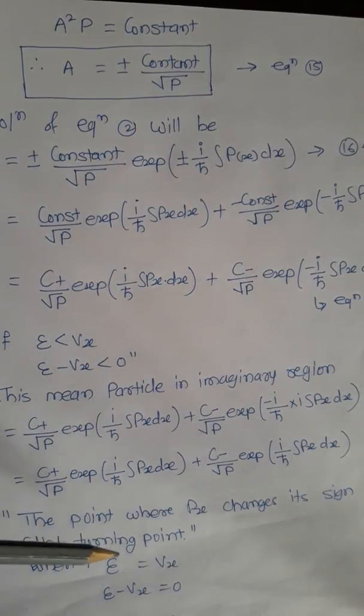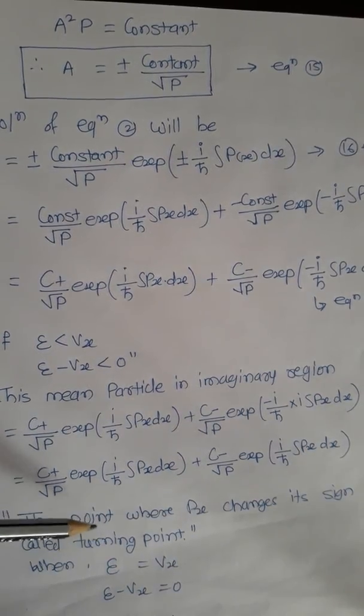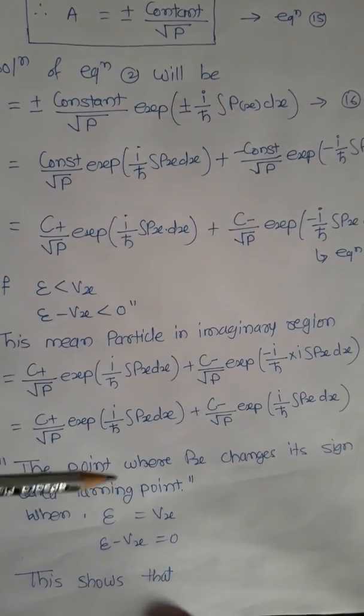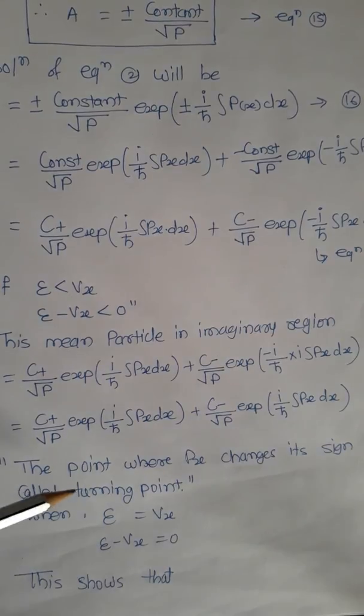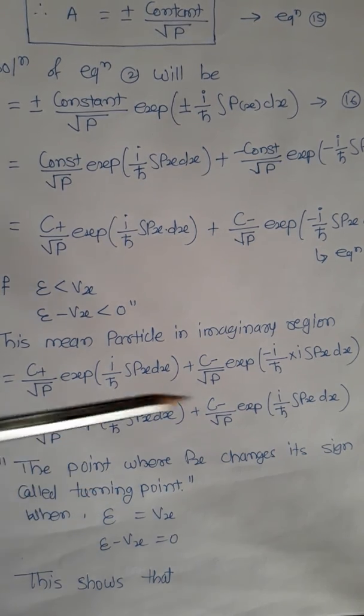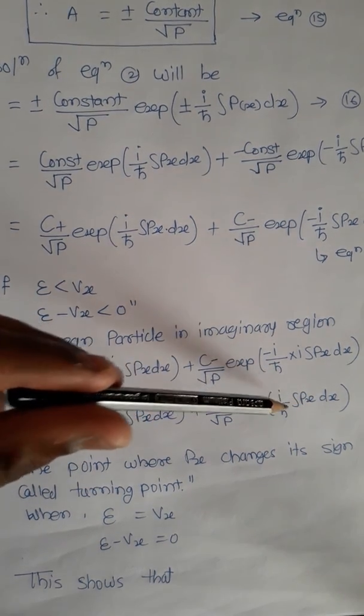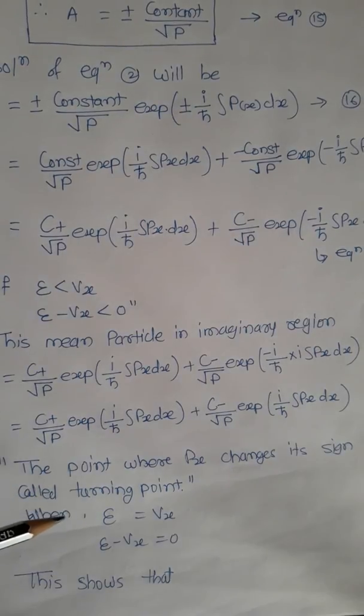This question is always asked in MCQ for 2 marks, or as a fill in the blank, or MCQs: what is the turning point? At that time, if the question asks what is the turning point, we should write the answer: the point where p of x changes its sign is called the turning point. Here p of x will change its sign, and at that time we know the point is called the turning point.